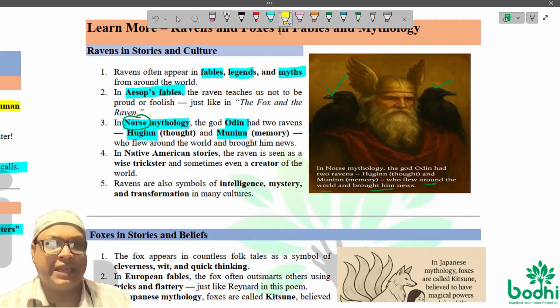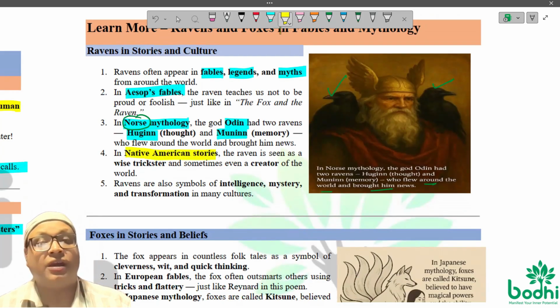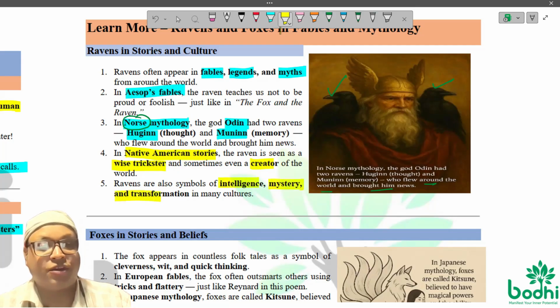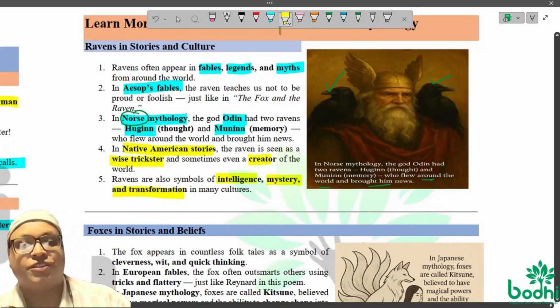If you talk about Native American stories, the Raven is seen as a wise trickster. And sometimes they are even connected as the creator of the world, though these are just speculations. Ravens are also a symbol of intelligence, mystery, and transformation in many, many cultures.